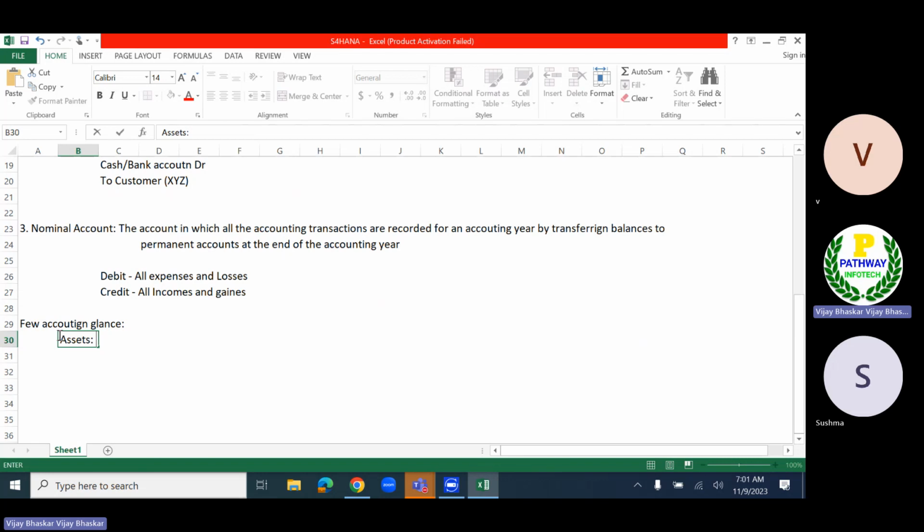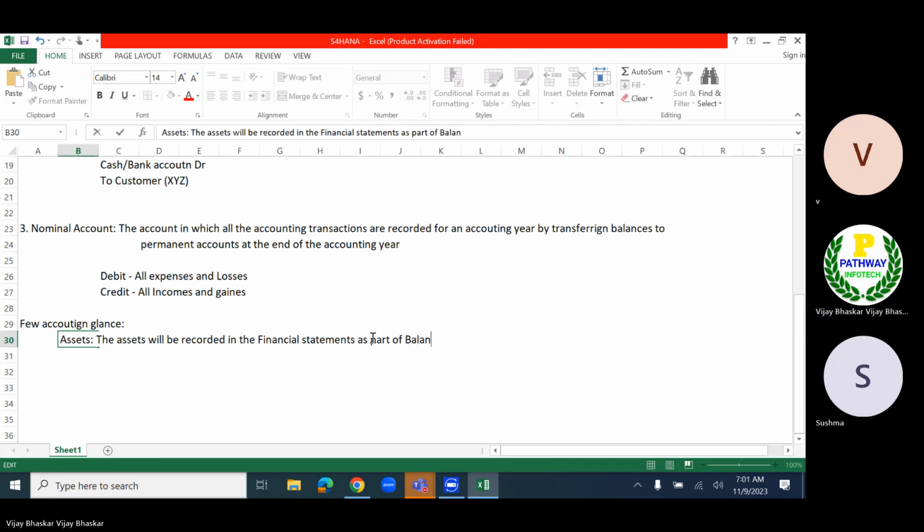Assets will be recorded in the financial statements, as part of the balance sheet. So the assets are part of the balance sheet.